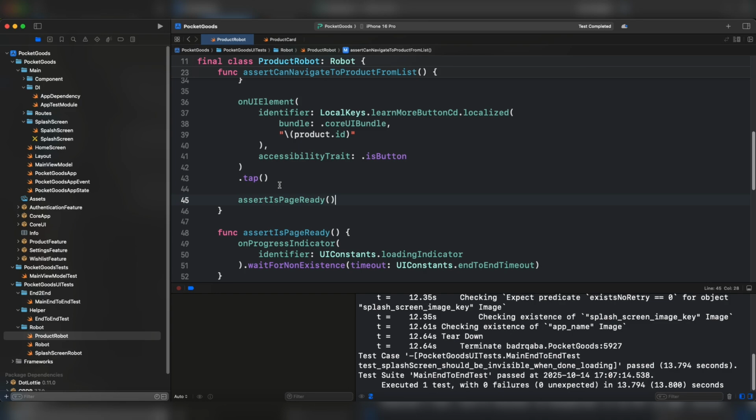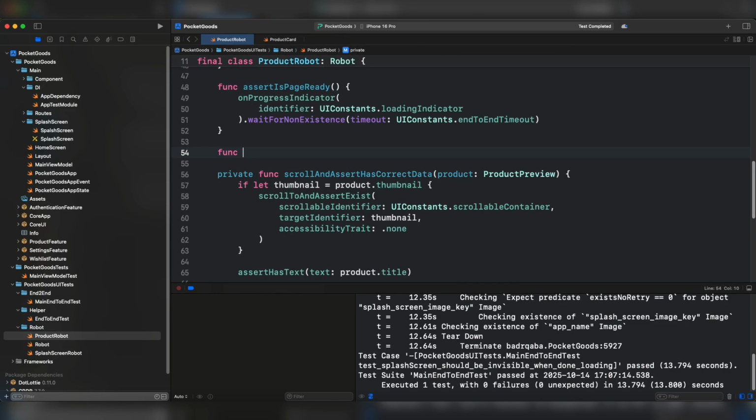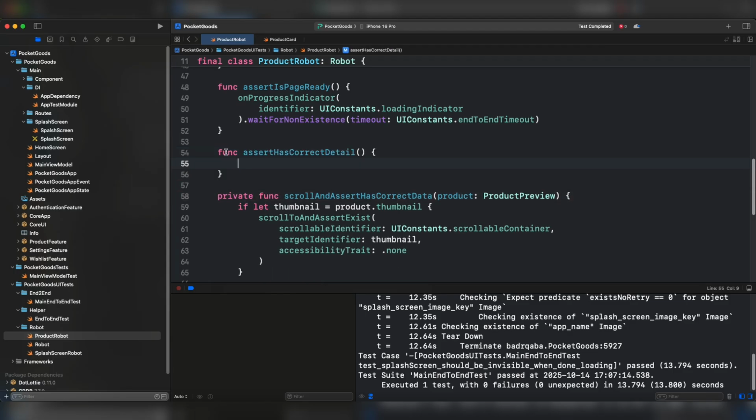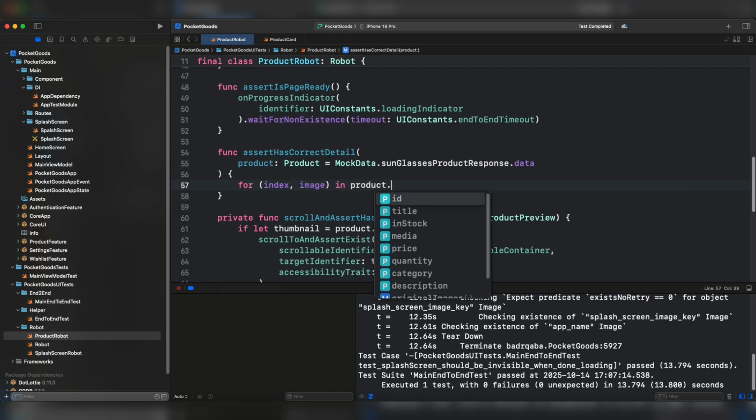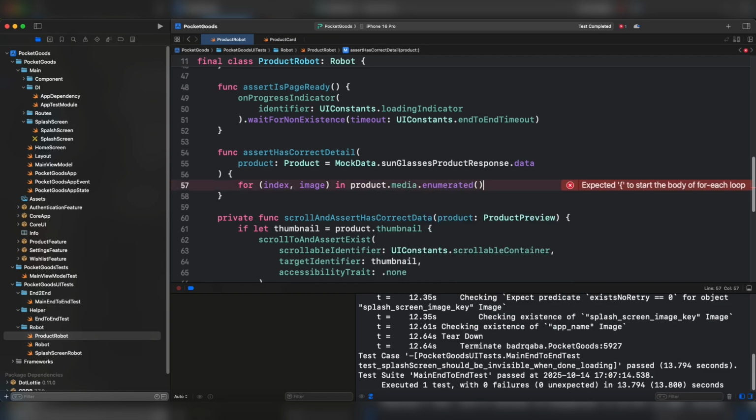After navigating to the product detail, we need to make sure that we have the correct detail. Let's add another function. Let's call it assert has correct detail. As an argument, we need the product of type product as an optional parameter by providing the default value sunglasses. Now we need to make sure that the product detail screen has the correct media or the correct images. Let's loop over this particular array. We need the index of the image and the data, which is the image, in product and media, and enumerate it because we need to access the index.